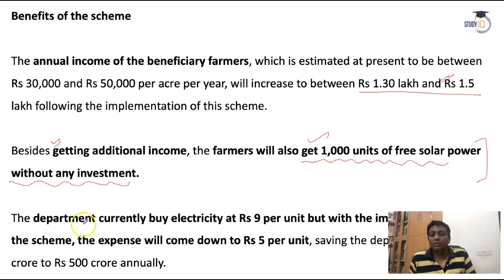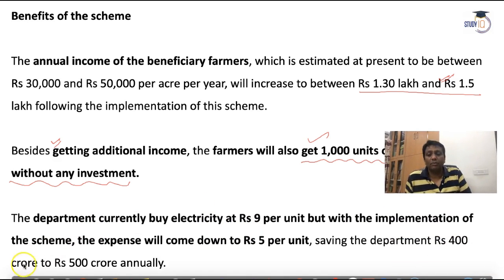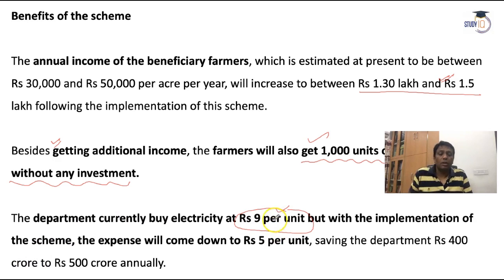Okay, the next one, the department buying electricity. At this moment, if you see, the department buys the electricity at a very costly rate, around 9 rupees per unit. That is in the news. But when this Pradhan Mantri Krishi Solar Yojana becomes successful, then the price of the electricity will be less, around 5 per unit.